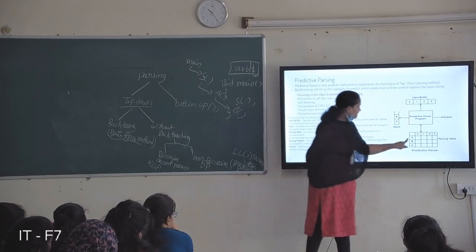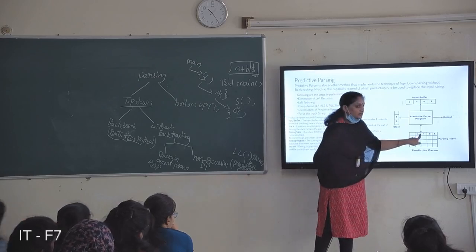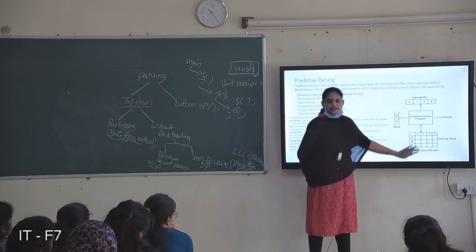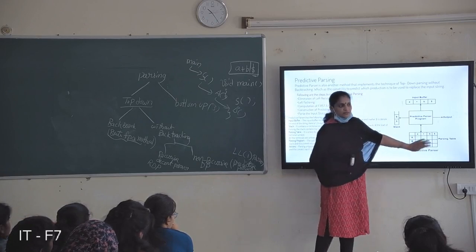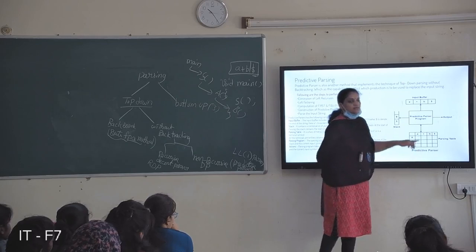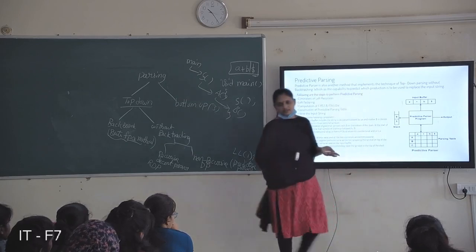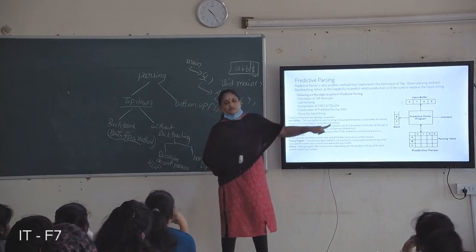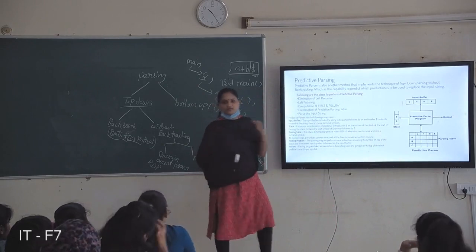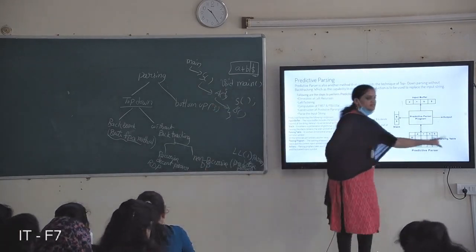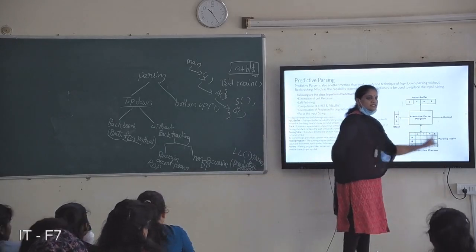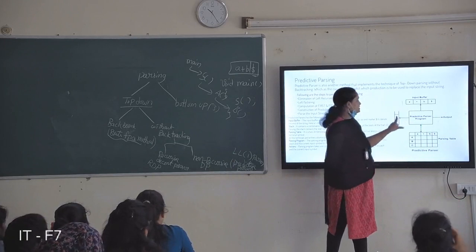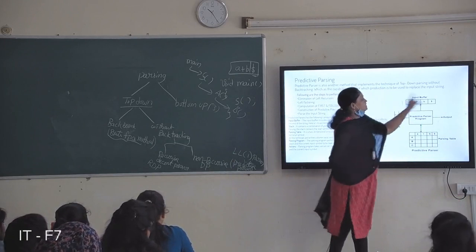So for a particular non-terminal, when a terminal comes, what you apply, you have to find out the productions, and this table will be filled with grammar productions. So you have to find out which production to apply on which symbol when which symbol comes. You have to construct this parsing table. By using this parsing table, this program can perform some actions on the stack and input buffer.